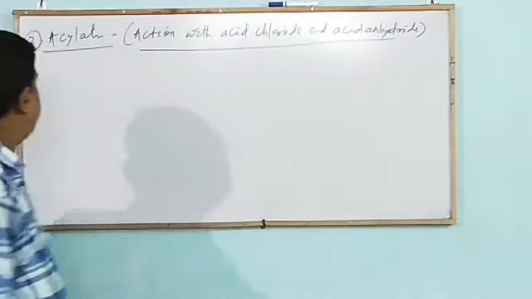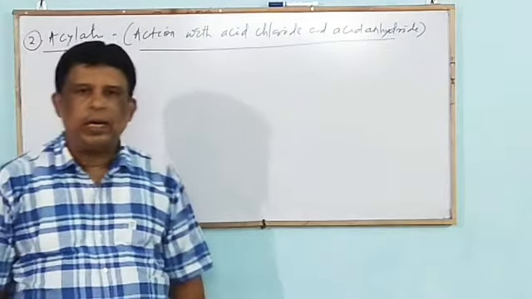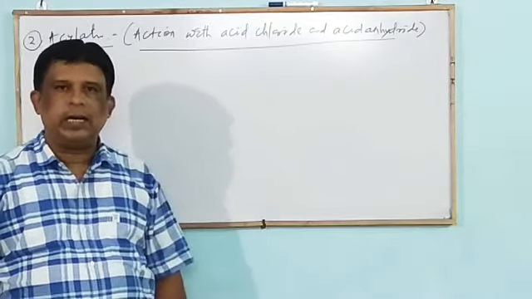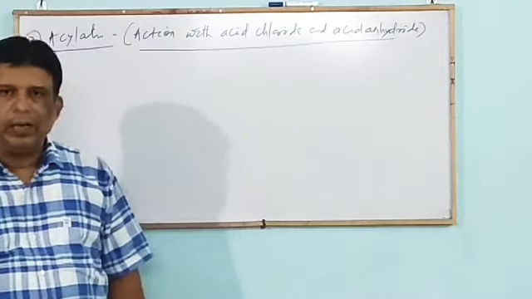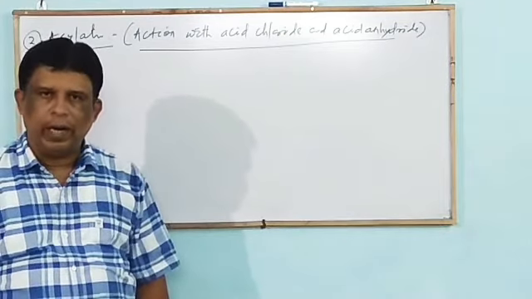What is the statement? Primary and secondary amines react with acid chloride and acid anhydride to form acyl derivatives or substituted acid amides.